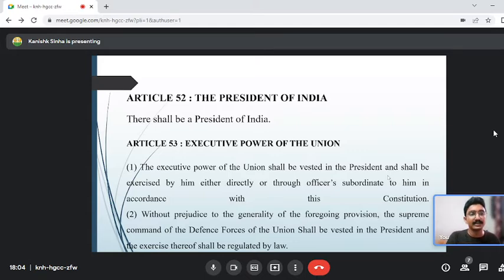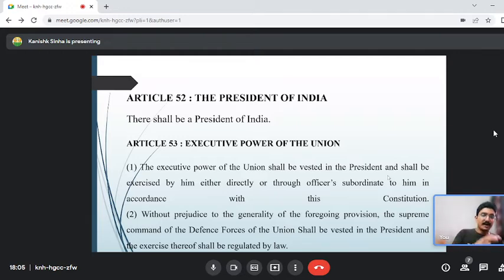The maximum he can do is return the bill once. As we move forward with the slides, we will see that the maximum the President can send back a bill for reconsideration to the Lok Sabha and Rajya Sabha is once, after which he has to accept it.